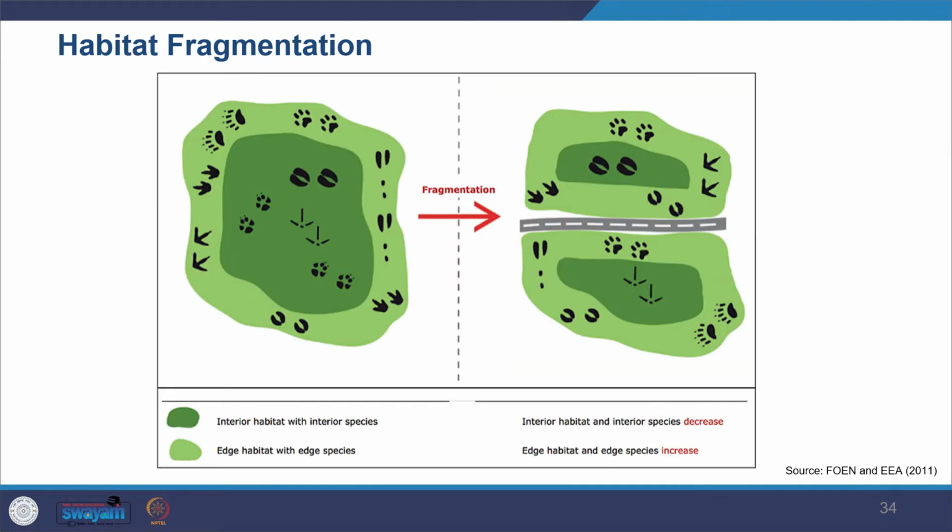And we also see that habitat fragmentation limits the regional dispersion for many species. So species which travel from region to region, it also limits that. And it is said that it's a very serious concern, and it's very much connected to climate change. And this fragmentation has impact on local ecology, and survival of many species depends on their ability to disperse, how they are able to move around.